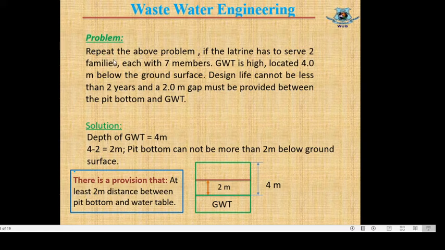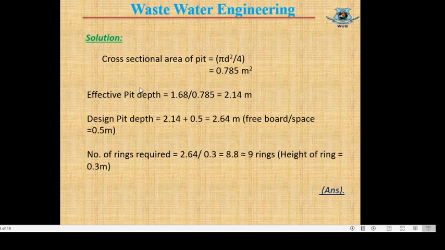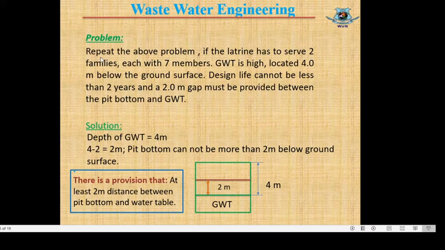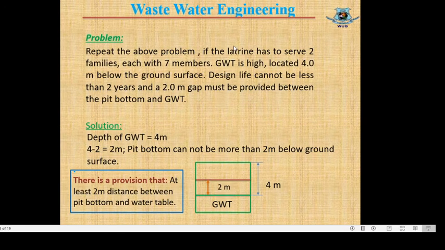Another problem of design of pit latrine. This is based on the previous example, but the question is slightly different. Repeat the above problem. If the latrine has to serve 2 families each with 7 members, that means a total of 14 persons will use the latrine.